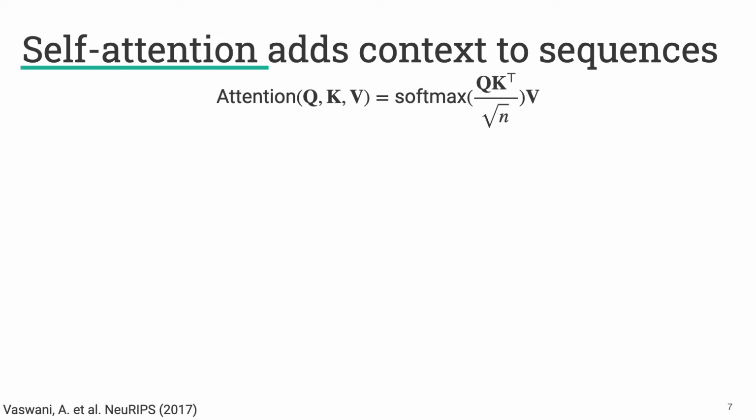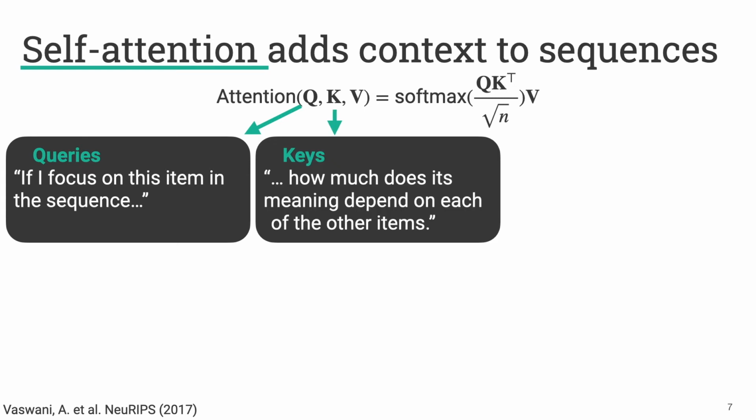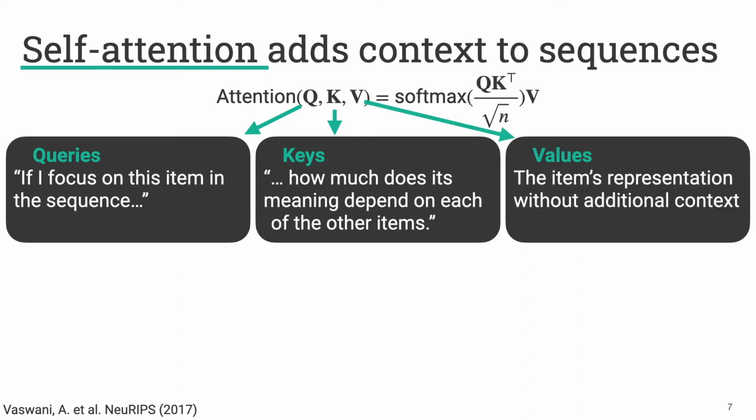The way I like to think about this is that the queries are: if I focus on this item in the sequence, the keys are: how much does its meaning depend on each of the other items? And lastly, the values are the item's representation without context. So given the query, key, and the value, you can add context to the values.